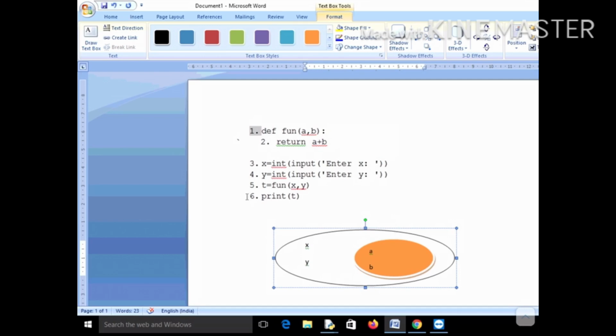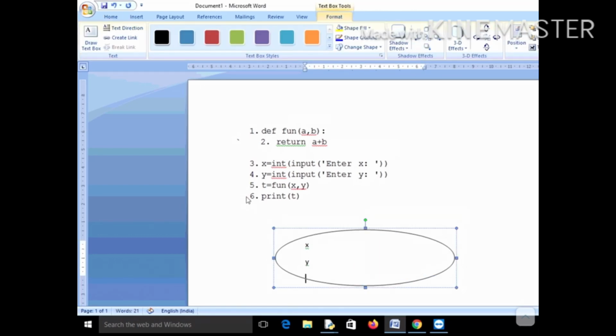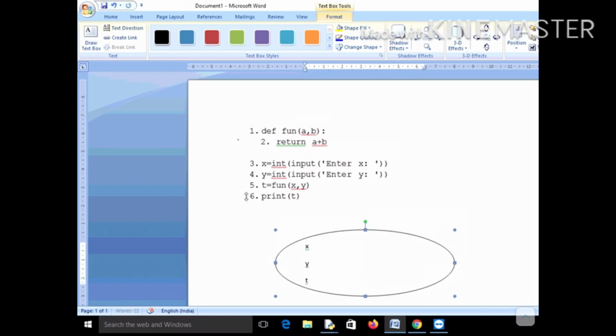Once the execution of line number 2 is over, this local environment will get lost. This local environment will be no more, and the value returned will be stored in this global environment's t. So what will this t store?